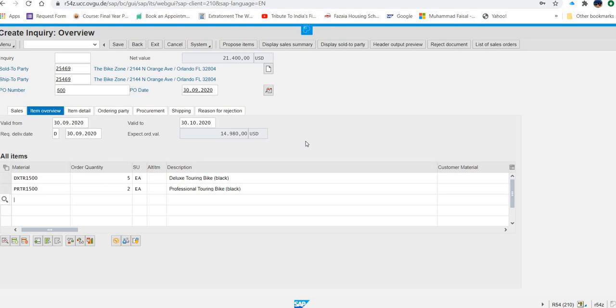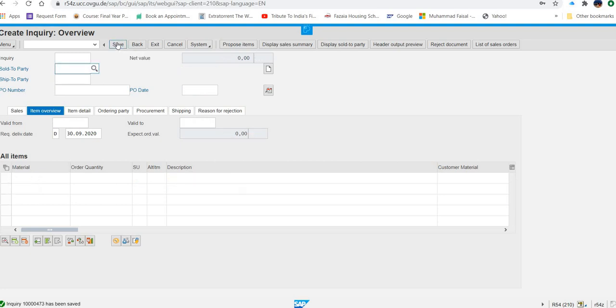After changing the probability, they are asking you to save. So the only last thing left in this step is that you press save and there will be an inquiry number generated that you have to note down. Okay. Be careful. Save. So I received the inquiry number that is 1 then 4 times 0 and 473. So this number you have to write down completely. Why? Because it is starting with 1. Okay. So this is the inquiry I have created.